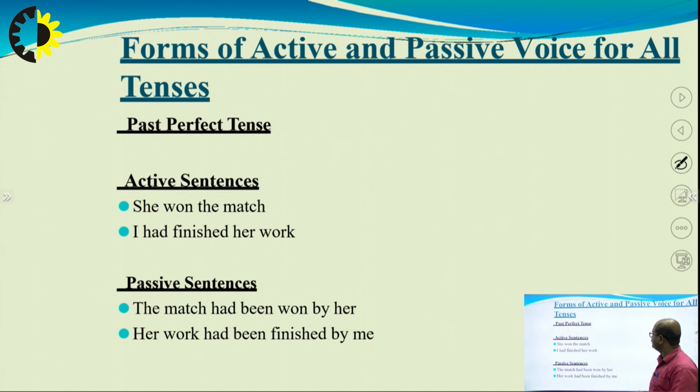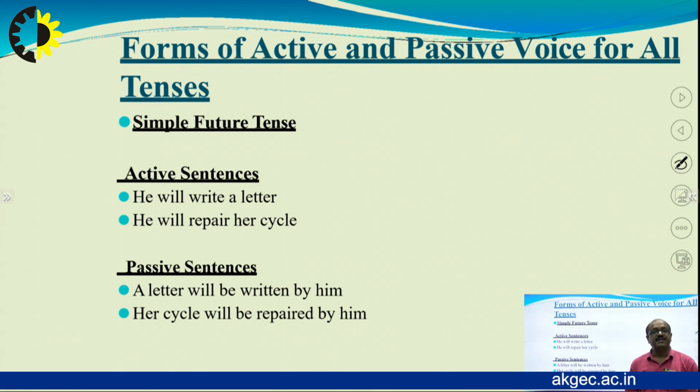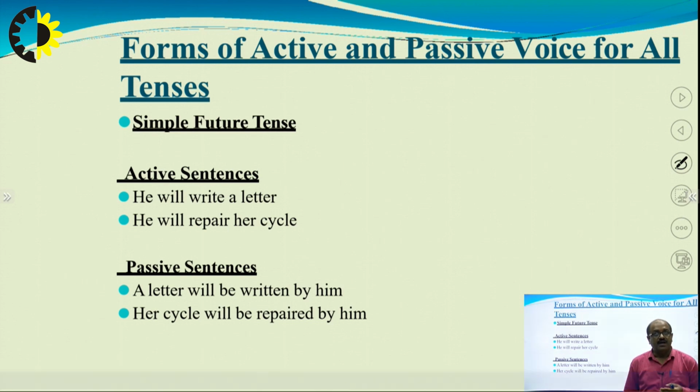Next, simple future tense. In simple future tense, for example: he will write a letter. I am talking about the future.